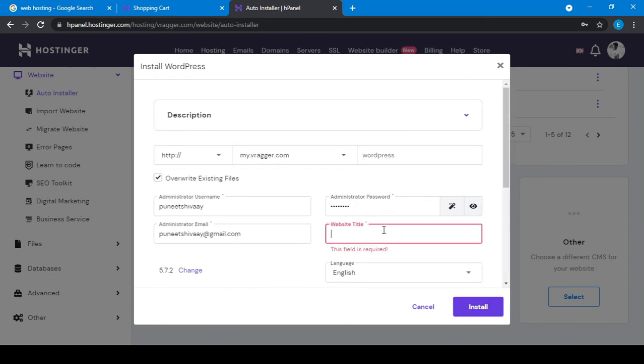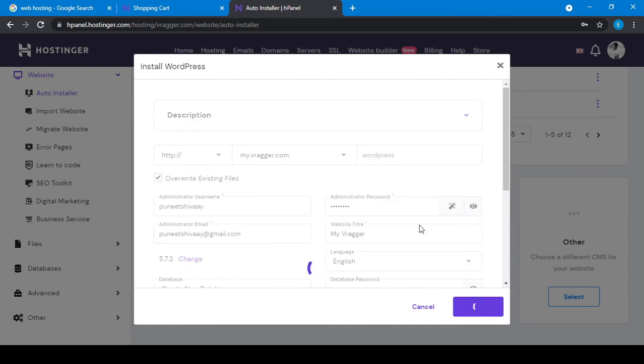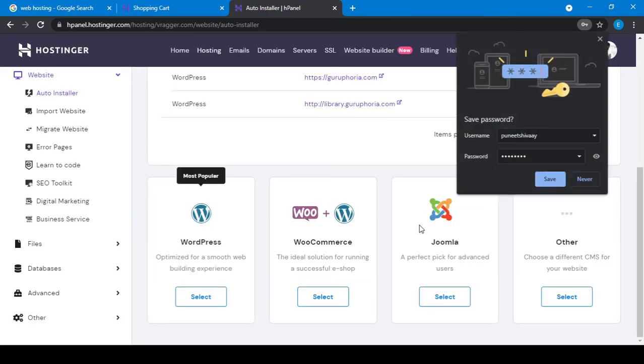Oh, we didn't get any title. So I will title this my Bragger. Okay. So if I click on install, it will start to install WordPress on that domain. But in our case, this is our subdomain. Working is the same for domain or subdomain, both. So we are installing our WordPress. Actually, we are not installing; our hosting provider is installing our WordPress on that subdomain. So wait for a while. Yeah. We have successfully installed our subdomain.